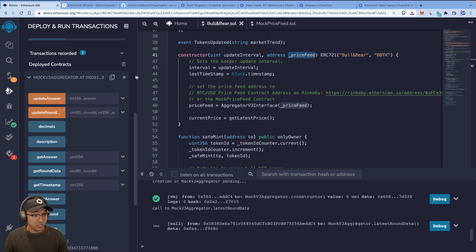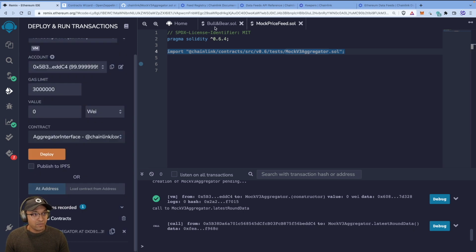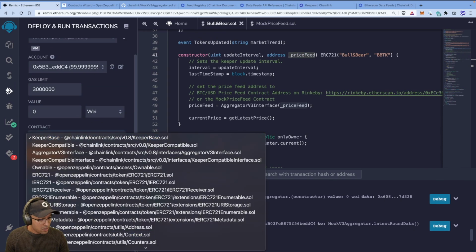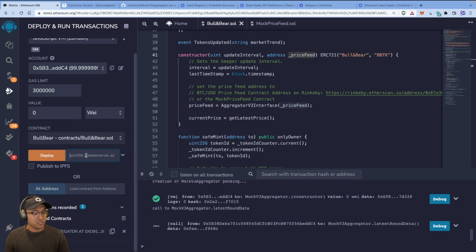But now, since we're doing it locally, what we're going to do is copy this local mock one's address, and I'm going to go back to bull and bear here, just recompile it again just for safety, and then we go to bull and bear, and now we should set our update interval to 10 seconds. Why not? But we'll do it manually anyway, so it doesn't really matter. But in real life, keep in mind, the more often your keepers run, the more link you're going to use up. So you want to find the right balance for how often you want them to run.